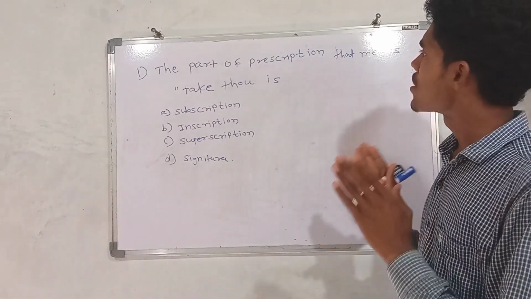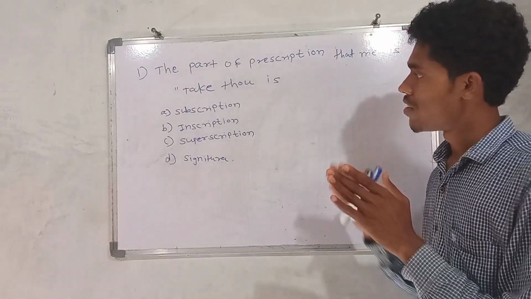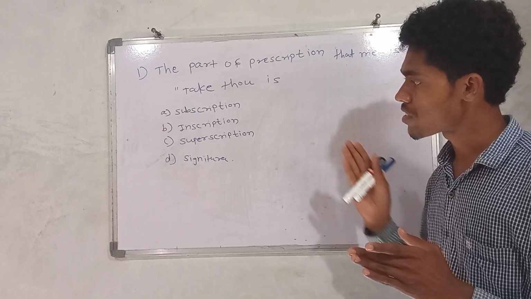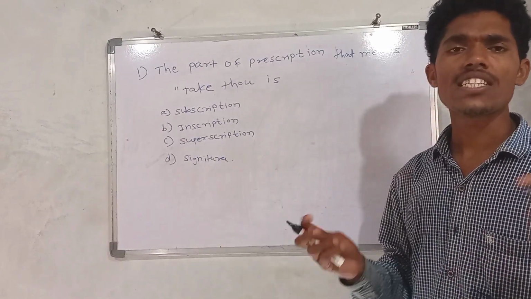The part of prescription that means "take thou" is: subscription, inscription, superscription, signature. Those are the options. The question is about the prescription.